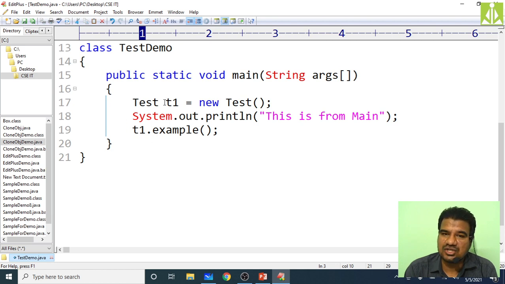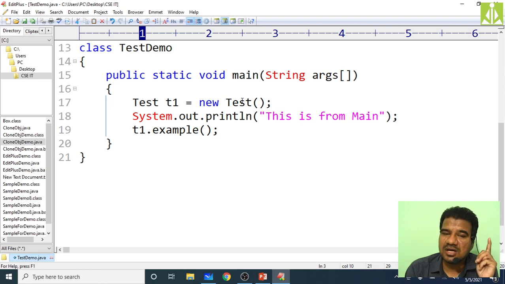At the time of creation of the object, the constructor will be invoked automatically. These three are important. There are some other points, but for now remember these three points. The constructor is similar to a method. The constructor will not have any return type. The constructor name must be the same as your class name.